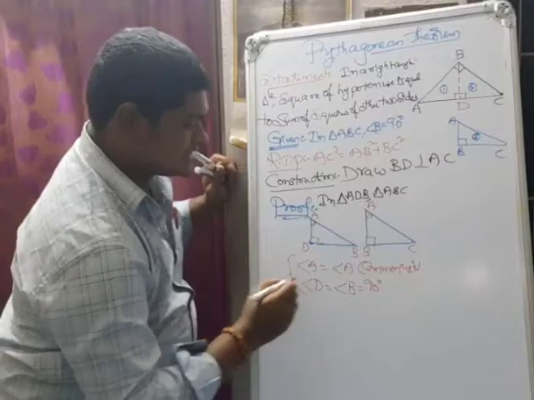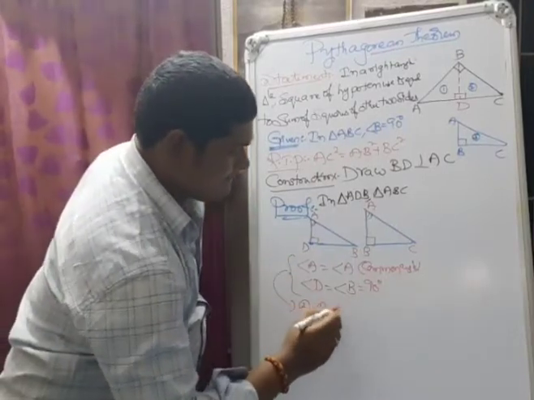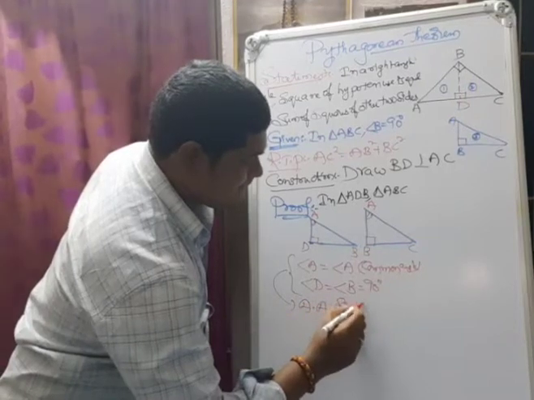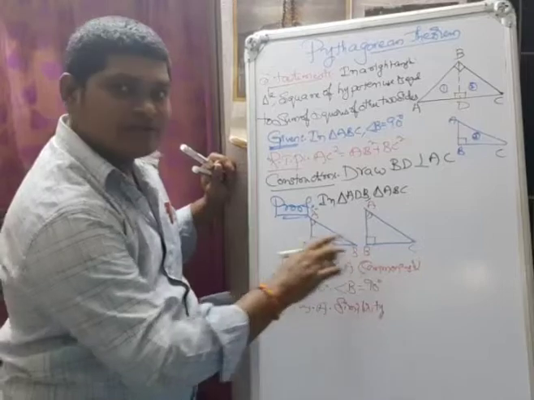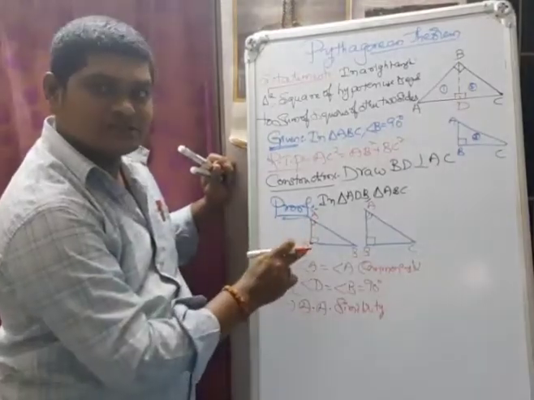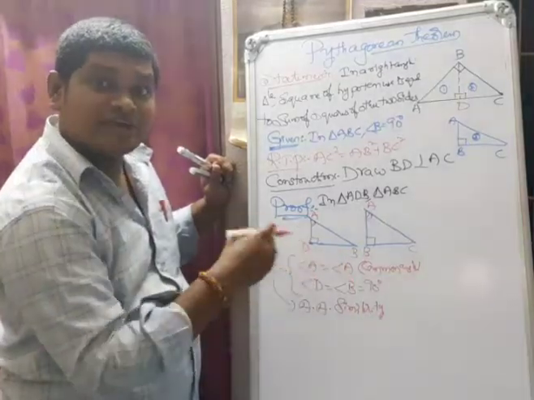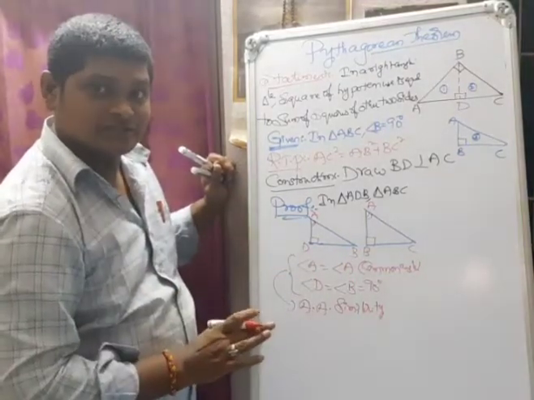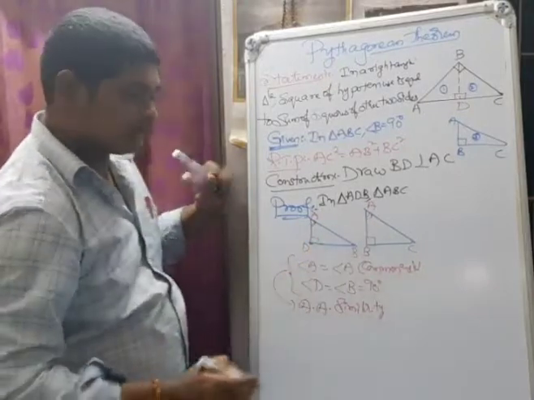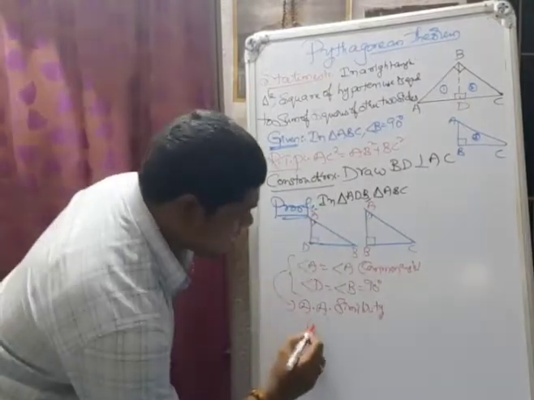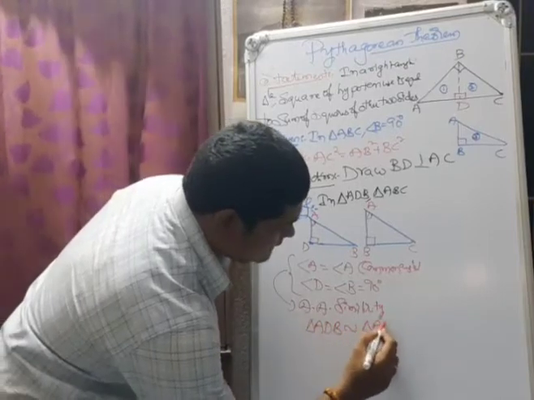Two angles are equal, then we can apply AA similarity. Two angles equal, automatically the third angle will be equal. Why? Because the sum of the angles in a triangle is 180 degrees. We have to subtract the two angles from 180, and the remaining angle will be equal. Both will be equal. Then triangle ADB is similar to triangle ABC.